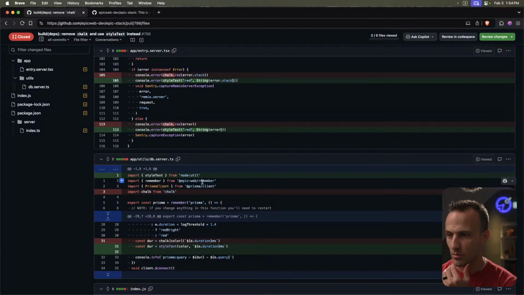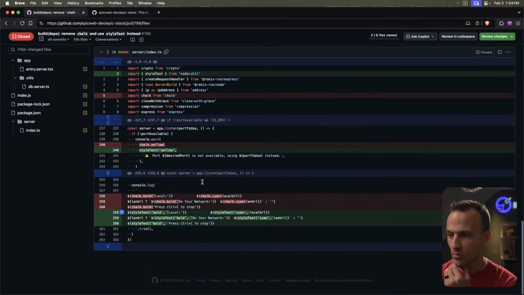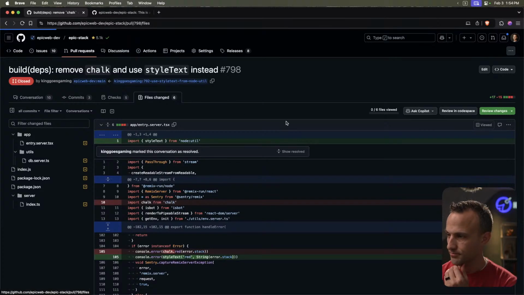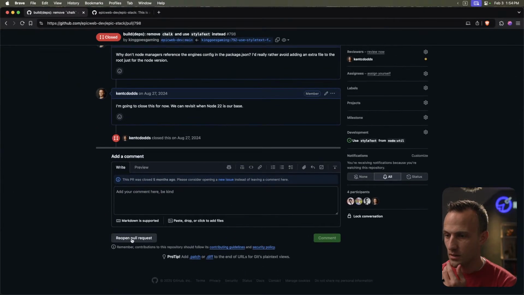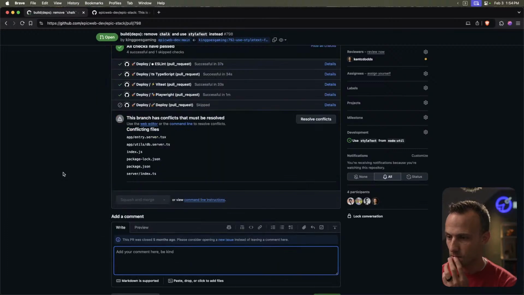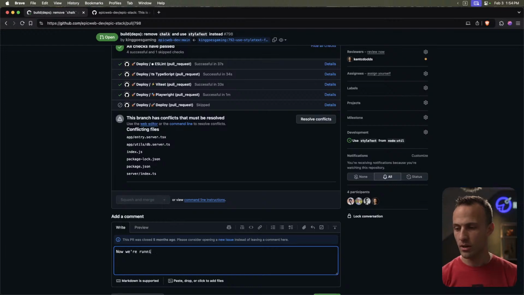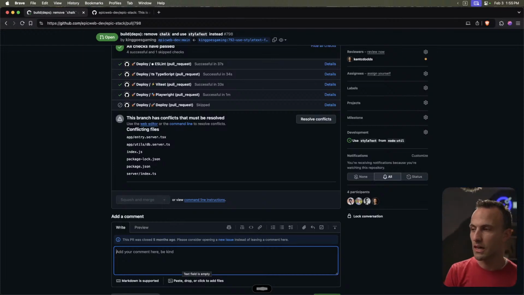Oh, there's probably a couple of changes around Sentry. It won't be so easy, unfortunately. But let's reopen it and see what GitHub says. Now we're running on Node version 22, so we can look into doing this. There have been a number of changes to these different files, so if you would like to update your pull request with what is latest on main and get everything ready to go, that would be really appreciated, and then we can get this merged in. Thanks.